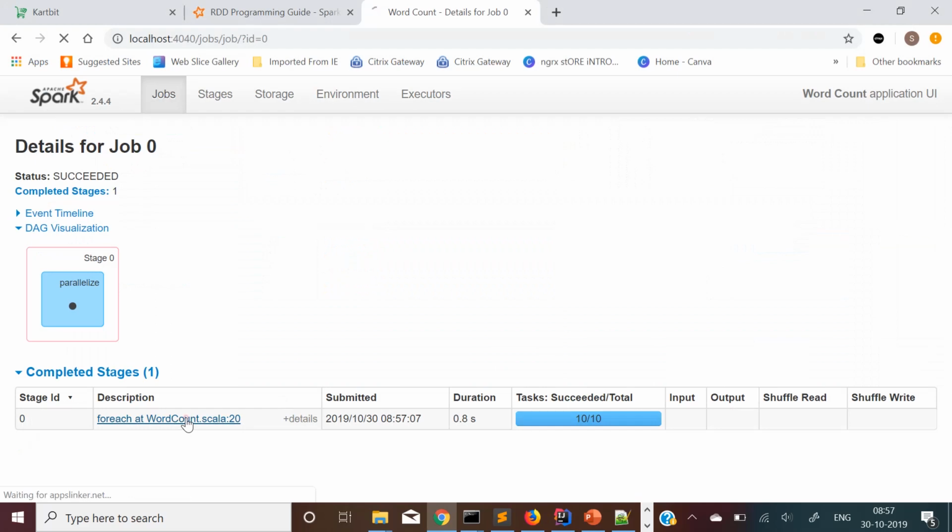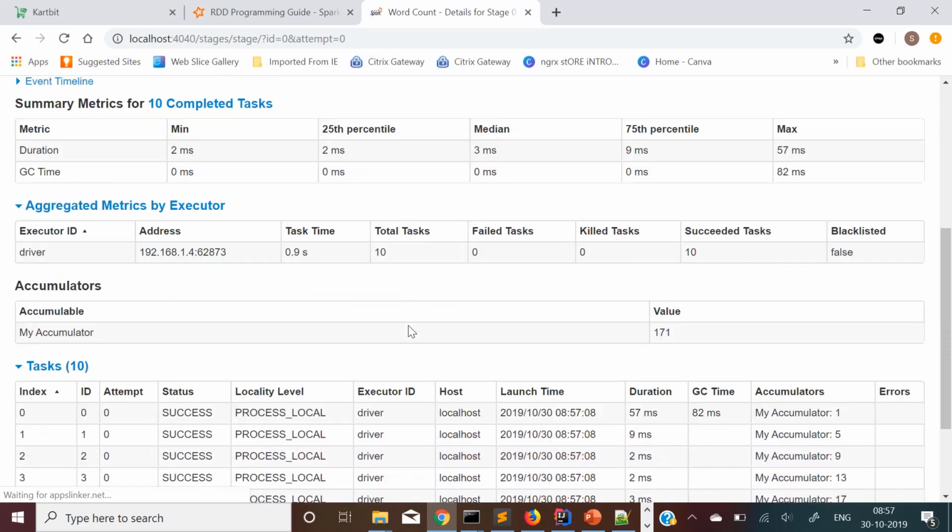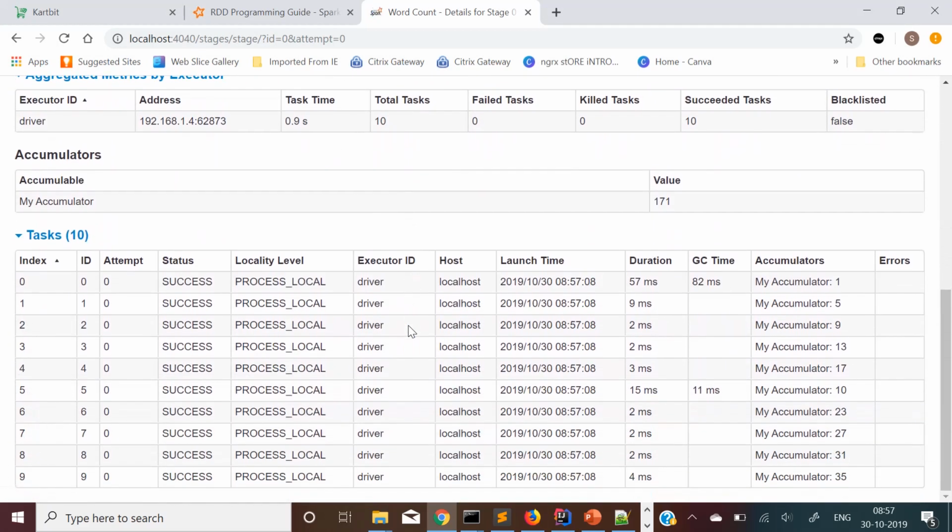Now let's open it up. You can see that I have accumulators, and the value of the accumulator comes up to 171. Since I have 10 tasks, we can see what each task has done to the accumulator. Let's go to these tasks. It's a very simple program, so it will be easy to explain what each task is doing.